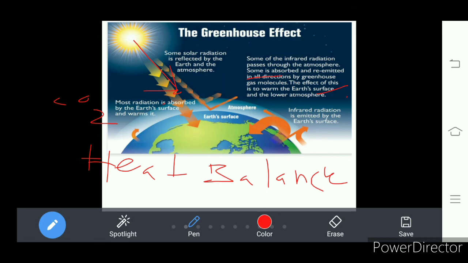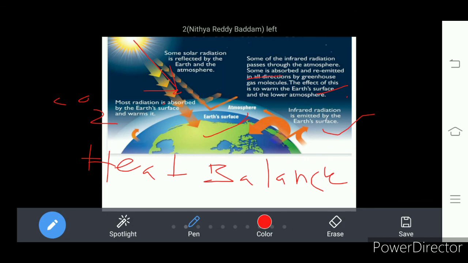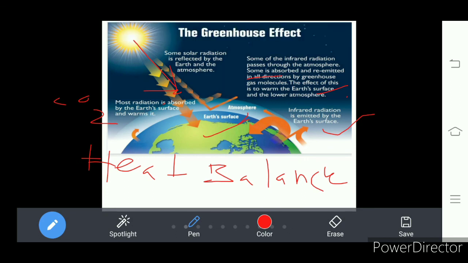Some gases like carbon dioxide prevent radiation of heat from the earth's surface. When there is a limited amount of carbon dioxide on the earth's surface, it prevents some of the heat from radiating into the atmosphere. In that way, warmth is maintained on the earth.